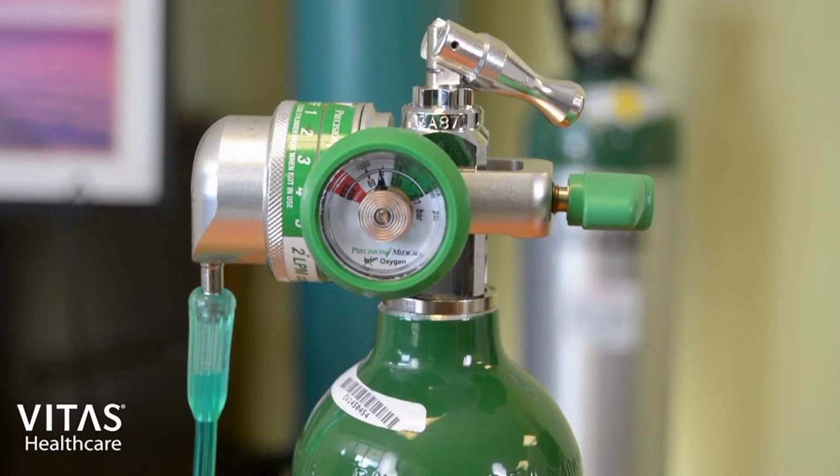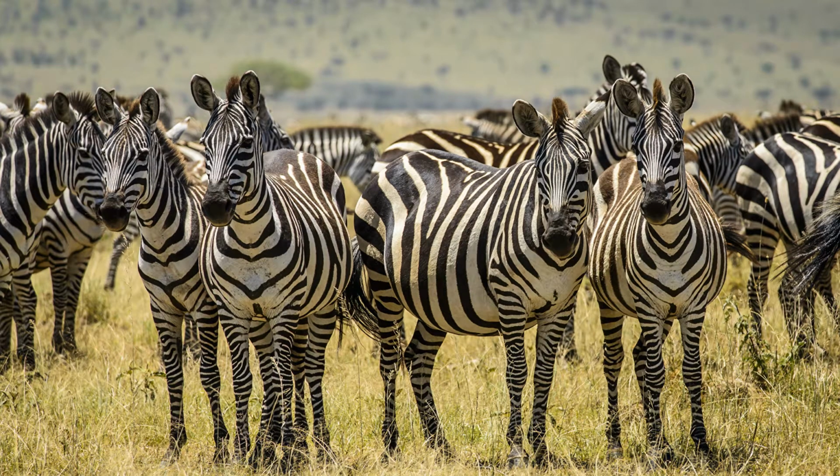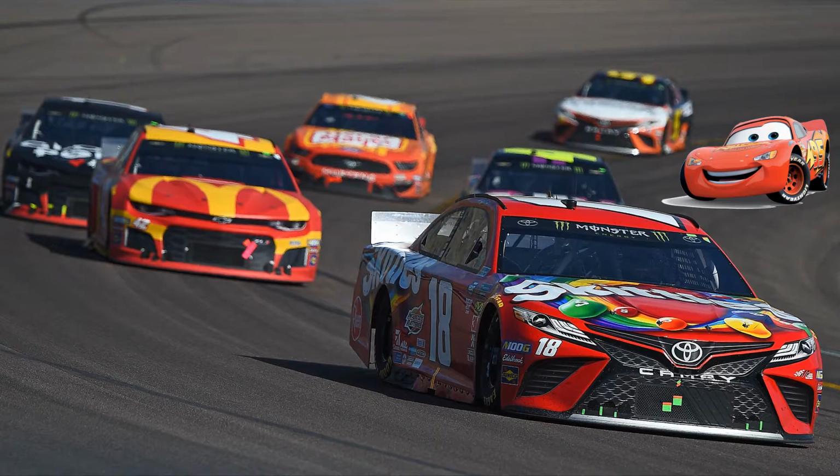Gases take the shape of their container and also the volume of their container. They can be easily compressed and have lots of space between particles. Because of this, they can flow easily. The particles of a gas have an irregular and inconsistent pattern. Furthermore, they move freely at fast speeds.